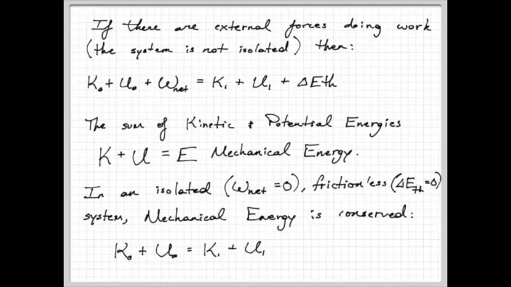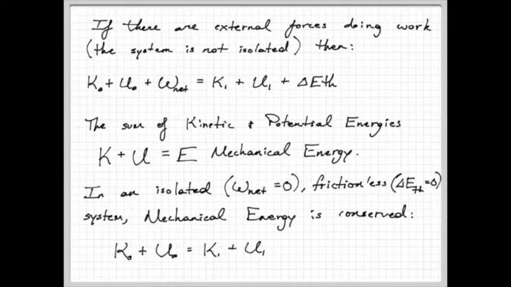All right, so kind of a lot there. But again, the idea is that energy is conserved. If the system is not isolated, then any work we do, the net work to add energy to the system, is just going to redistribute into other forms. If we have an isolated system, then all the energy we have is just going to redistribute into other forms, and we could lose some as friction in the form of thermal energy. And if there's no friction, well, then all the mechanical energy is just conserved. It just transforms from one form to the other. Okay, and we're going to do a lot of practice with this because conservation of energy is a very important part of physics.